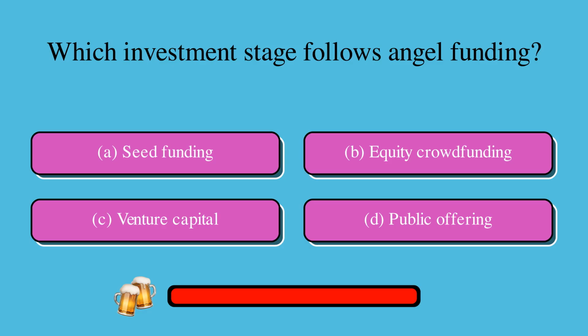Which investment stage follows angel funding? Is it A, seed funding, B, equity crowdfunding, C, venture capital, or D, public offering? The correct answer is C, venture capital.